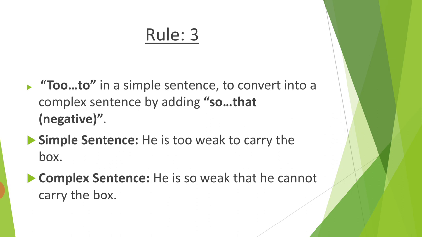He is too weak to carry the box. So TOO, weak to carry. Okay, so he is too weak to carry the box. Now you have to use so that: he is so weak that he cannot carry the box, because we have to make it negative. So he cannot carry the box. So to remove the TOO, replace it with so that and make your sentence negative. He is too weak to carry the box. He is so weak that he cannot carry the box.